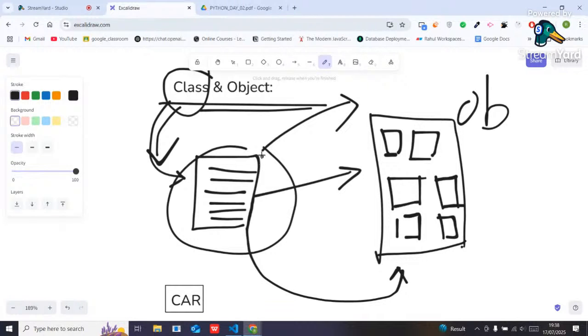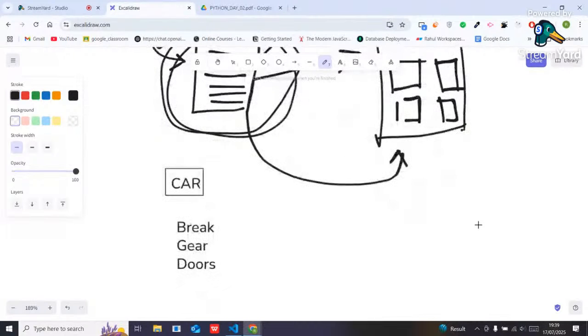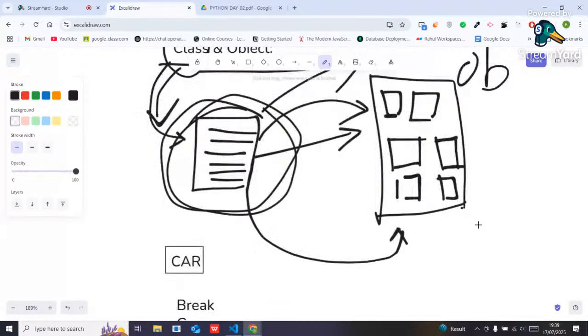So I can say that class is my blueprint, and by looking at this blueprint, whatever thing I create will be considered as my object. So object is an instance of a class, and class is a blueprint that contains the properties of an object. Yes or no?